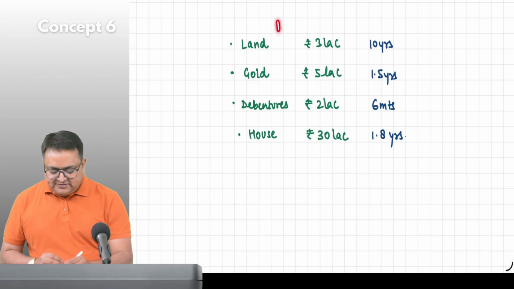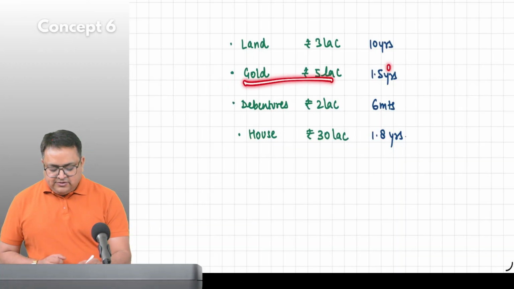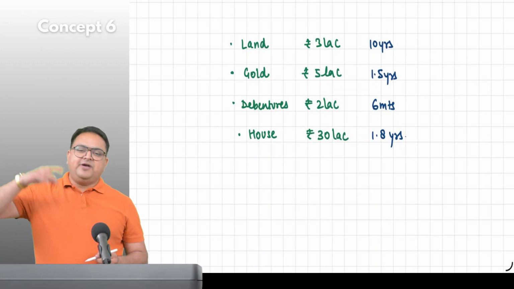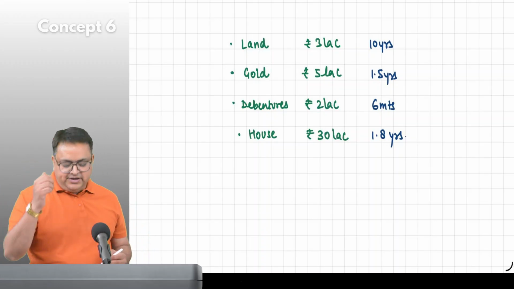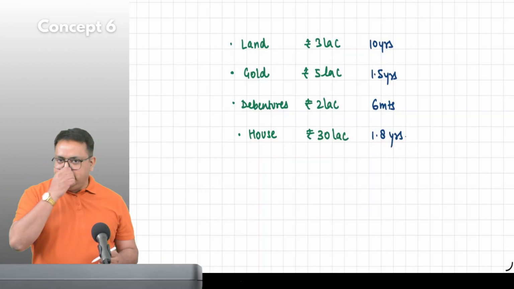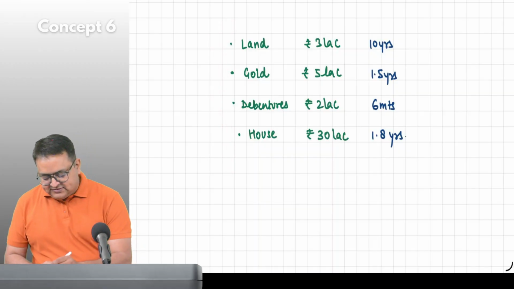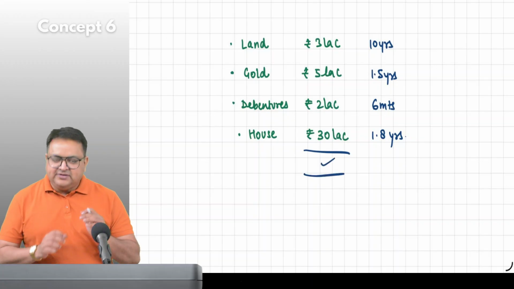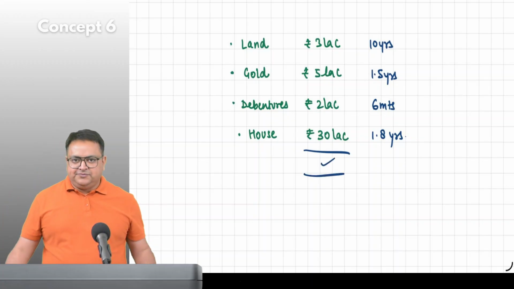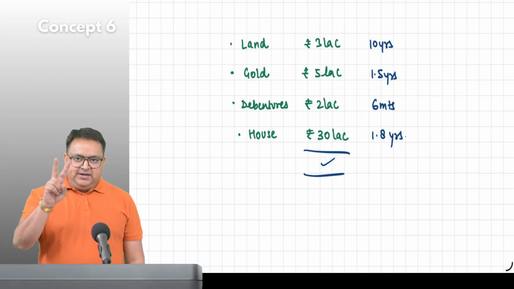He has purchased the land 10 years back and then he sold it. He sold the gold after 1.5 years. The house he purchased 1.8 years before and now he sold it. Now, these all are capital gain. How much is his capital gain? You can add it and say that this is the capital gain. No issues. Now, there are two types of capital gain.